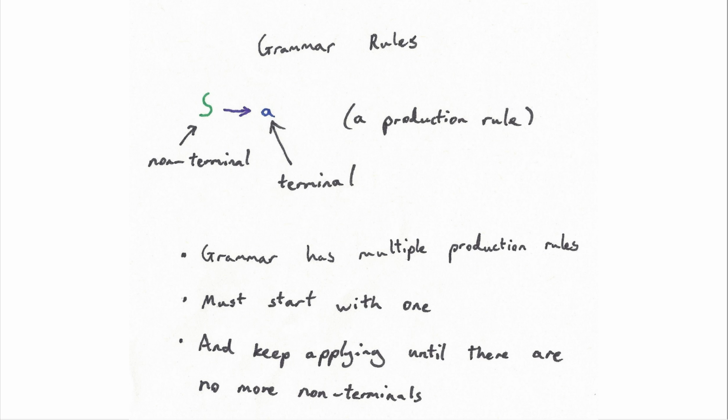So this we call a production rule. Every grammar has a number of production rules. They need to be starting with one, so you must have one non-terminal to begin with. You must keep applying until there are no more non-terminals left in your output. And with a regular expression, a regular grammar, there can only be one non-terminal on the right-hand side of one of your rules. It can be either on the left or the right, but it can't be in the middle. Which side it's going to be depends on what kind of regular language you're doing. It's not so important for us right now.